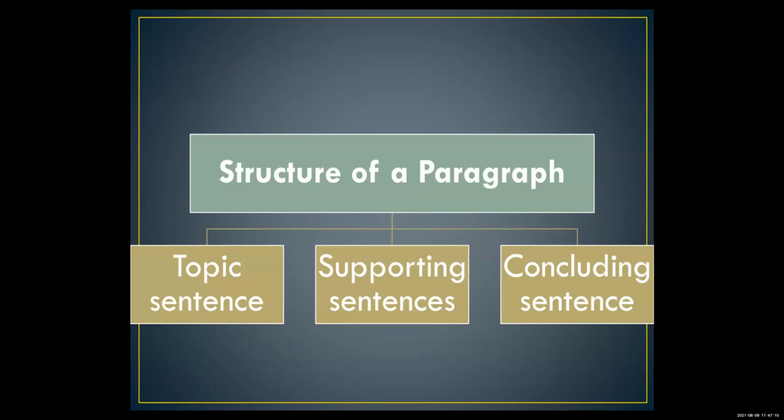Topic sentence means how the paragraph should begin. Then the supporting sentences: what kind of sentences should support your topic. And then the concluding sentence means the closing sentence, the kind of sentences by which you are going to end the paragraph. So the structure of a paragraph is the topic sentence, supporting sentences, and third, the concluding sentence.